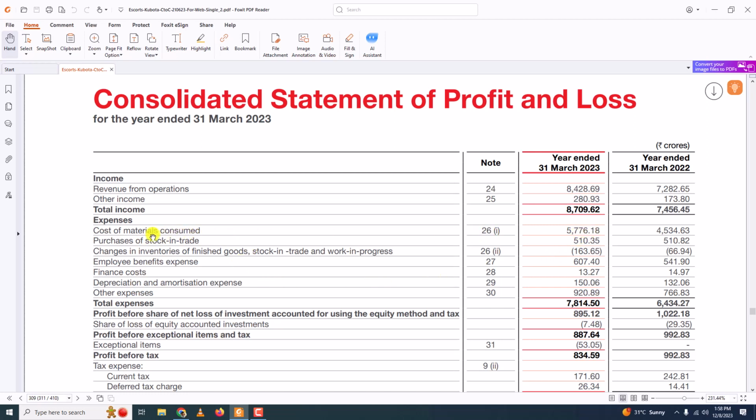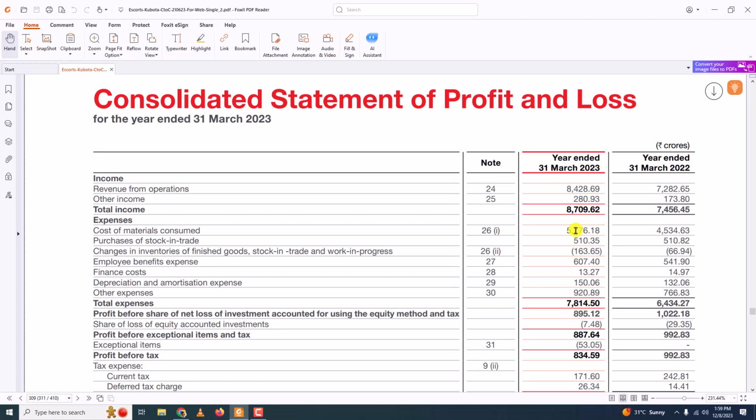But here, cost of materials consumed is 5776 crore rupees, whereas the previous year it was 4534 crore rupees. So we have a difference of 1200 crore rupees. That is the main reason for the increase in total expense.